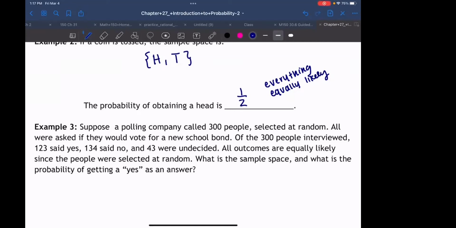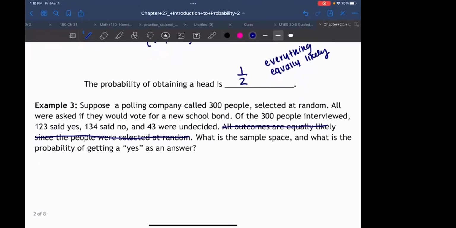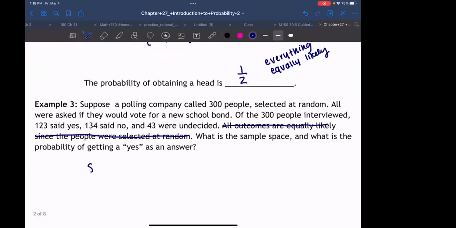How about this? For now, let's just cross out that sentence that all outcomes are equally likely, because I feel like it's going to get a little confusing when we talk about probabilities. Let's talk about the sample space first.